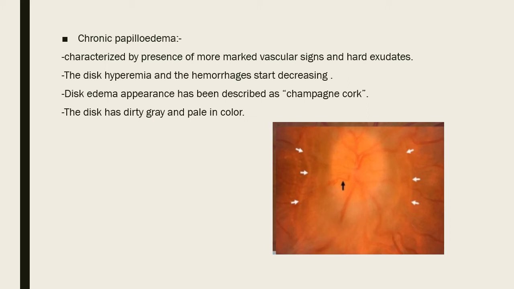You have to specifically understand the descriptions. You have to imagine dirty gray. You have to imagine champagne cork. Then you will come to know this. So now the chronic stage, color pattern is changing towards dirty gray. Even when it goes into atrophy, it will appear dirty gray. So post-papillitic optic atrophy, dirty gray. Primary optic atrophy, chalk white. These are specific color patterns you will have to remember.